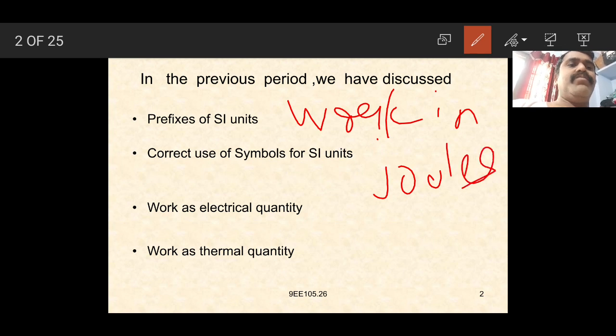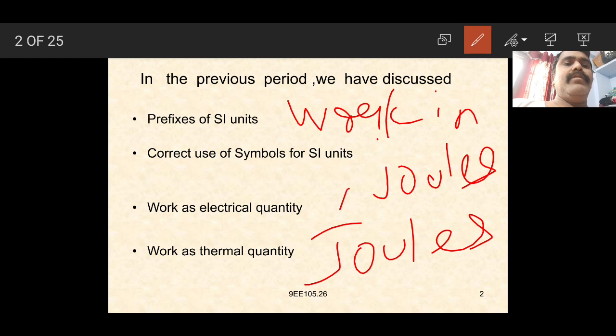We have to write a small j, not a capital J; it is wrong to write the unit as a capital J. The unit of work is joules.